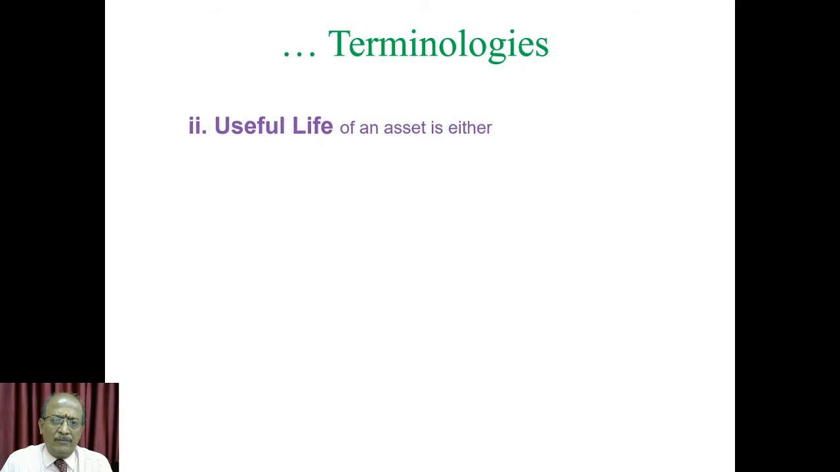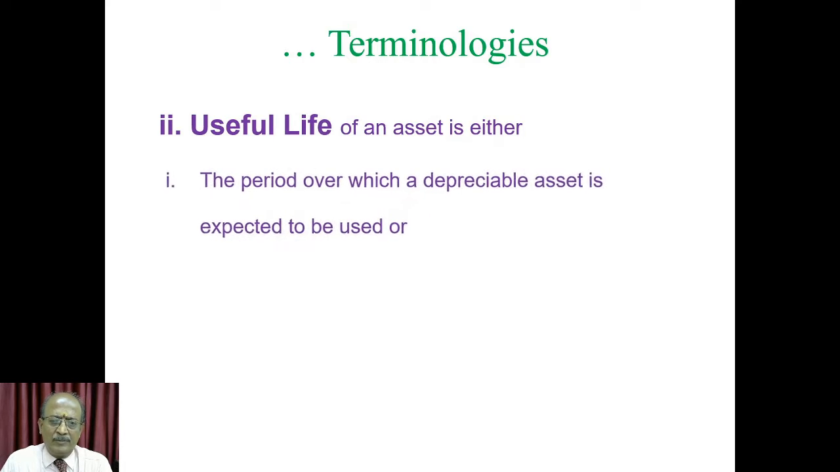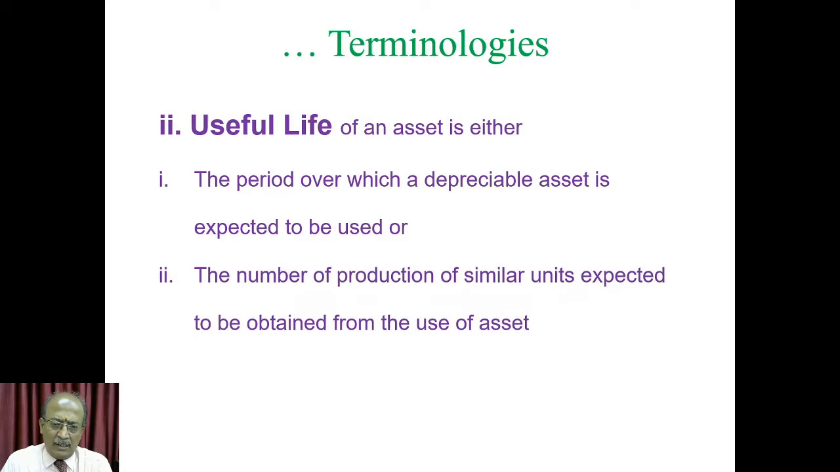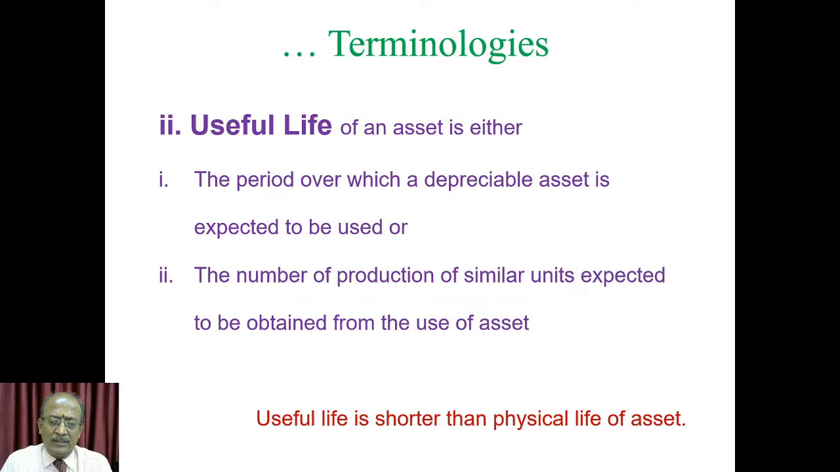Then the second one is the useful life of an asset. It is expressed either in terms of the period, that is the number of years for which the depreciable asset is to be used, or the number of production units expected out of the asset throughout its lifetime. Right? So, these are the two ways of expressing the useful life of an asset. Naturally, useful life is shorter than the physical life of the asset.